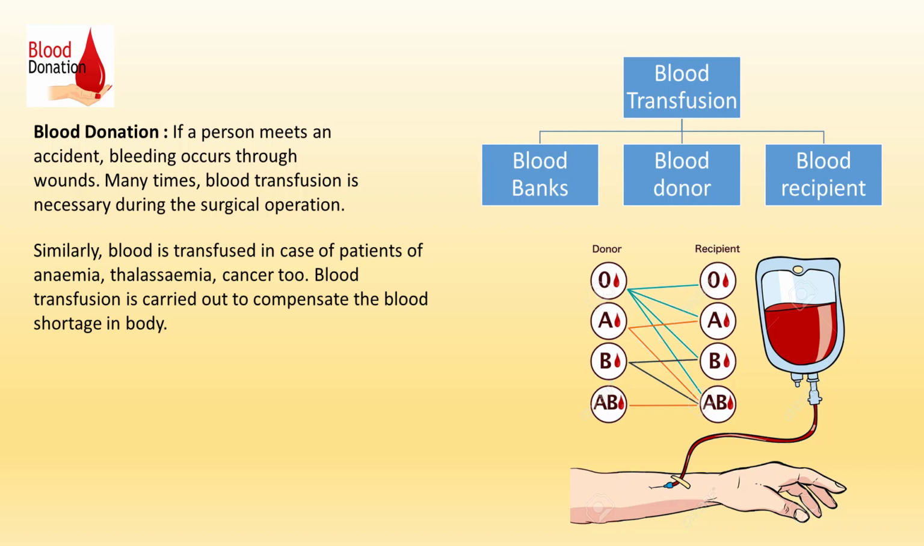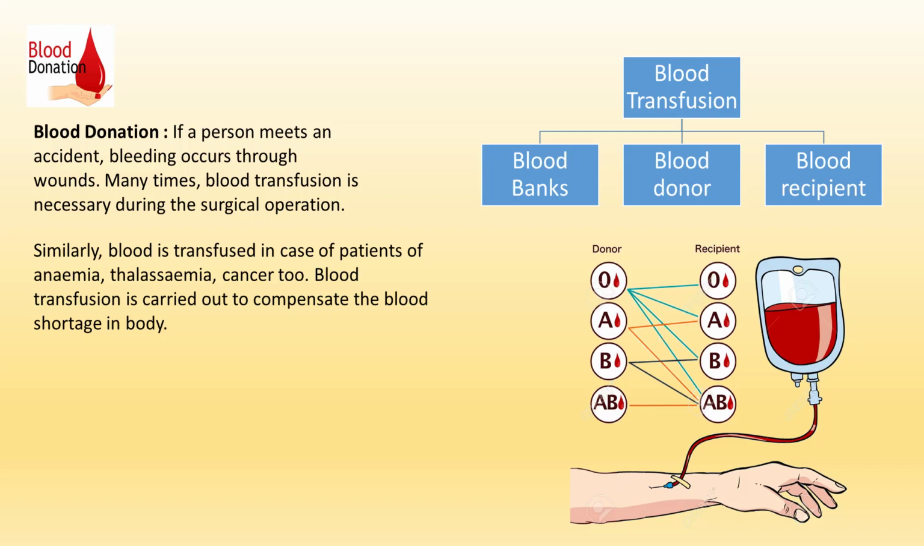Now, from where is the blood supplied for blood transfusion? Blood banks. Blood is collected in blood banks by a specific method from healthy persons and supplied to the needful persons. If the collected blood is not to be used immediately, it can be stored for some days in a refrigerator.